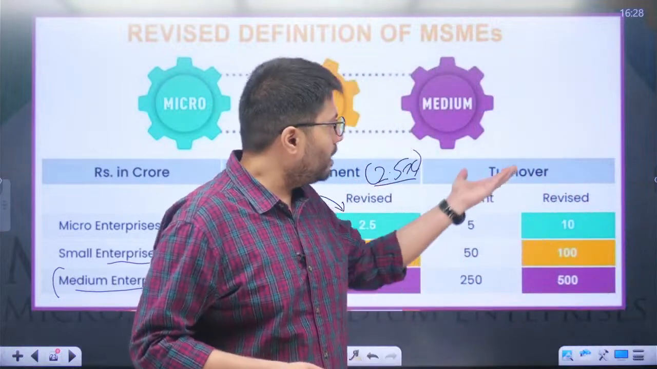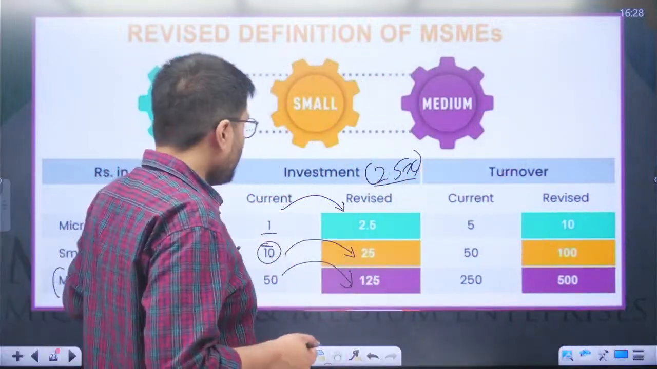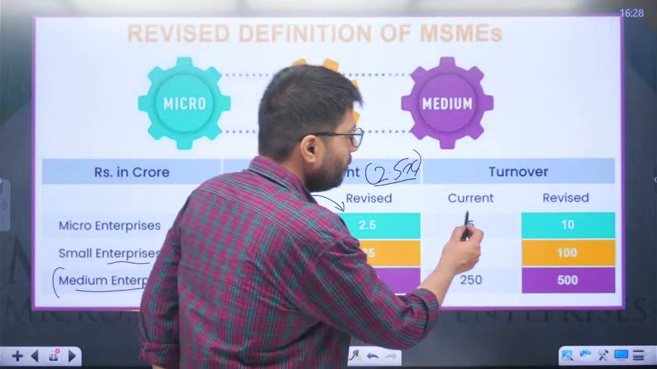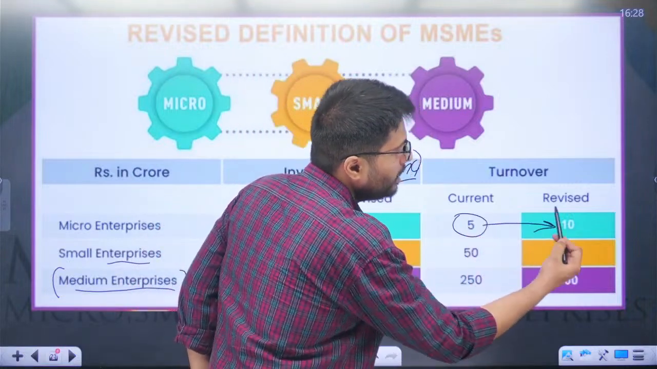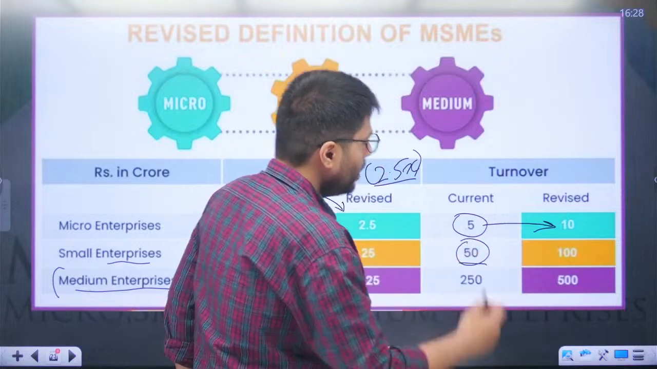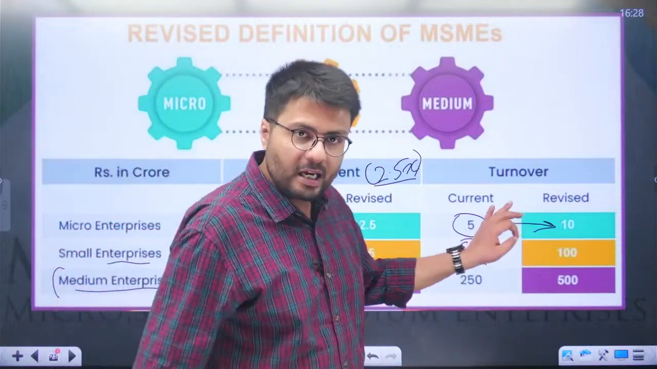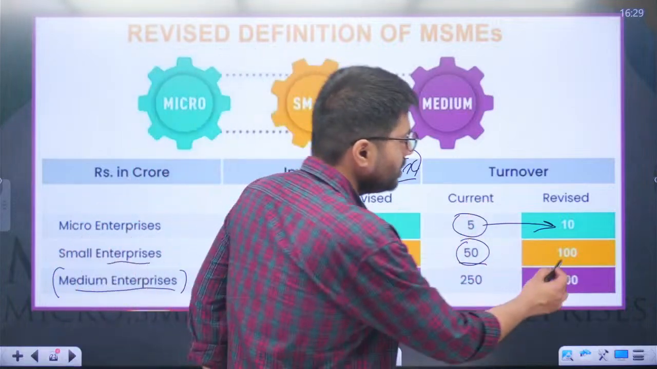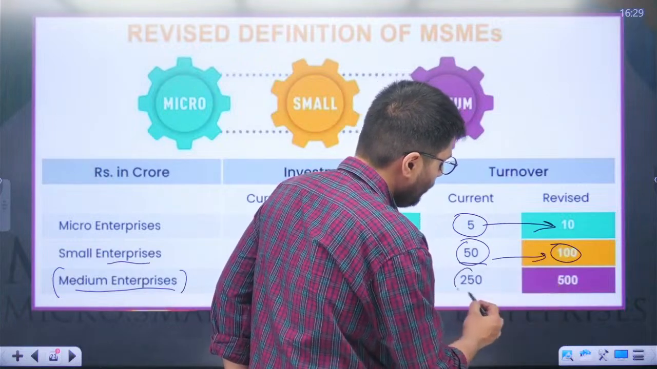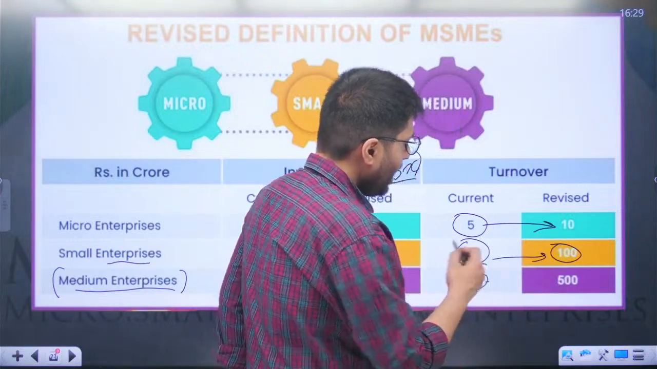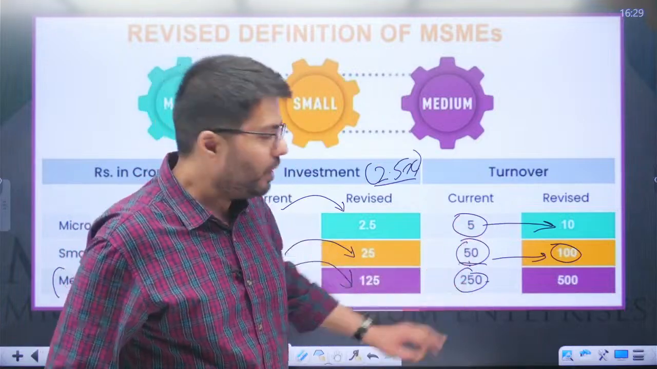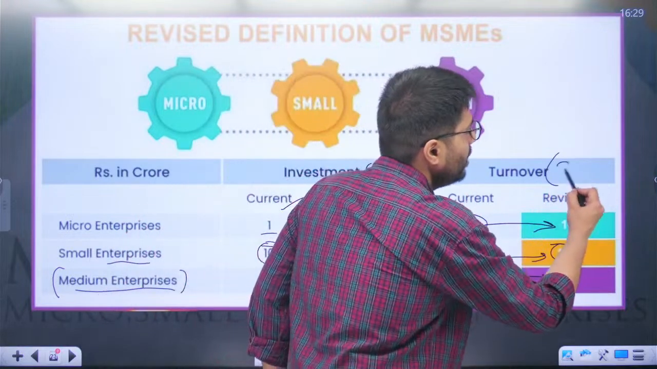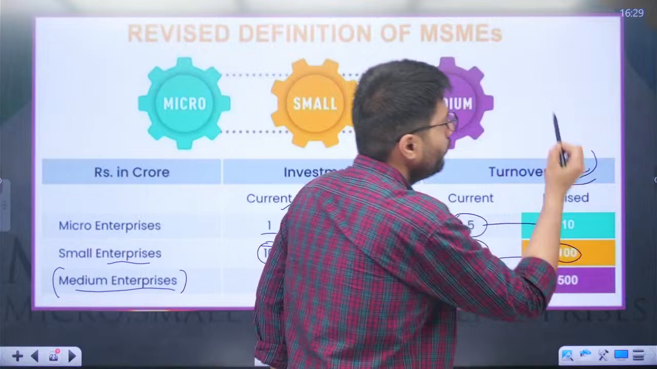Now, let us understand how the turnover criteria has been increased. For micro enterprises, if their turnover was less than 5 crore rupees every year, then they would have been called micro enterprises. Now, this has increased to 10 crore rupees. Similarly, for small enterprises, earlier between 5 to 50 crores of turnover, they would have been called small enterprises. Now, this has been revised to 100 crore. And similarly, for medium enterprises, earlier they had to have a turnover between 50 to 250 crores. Now, it has been increased to 500 crore. So, all in all, in terms of turnover, you have seen this has witnessed an increase of 2 times from the last revision.